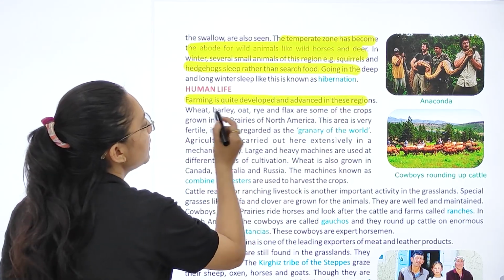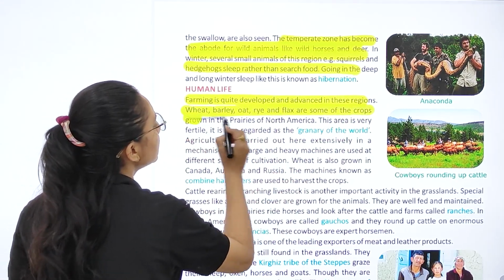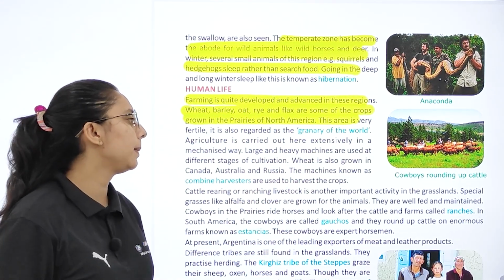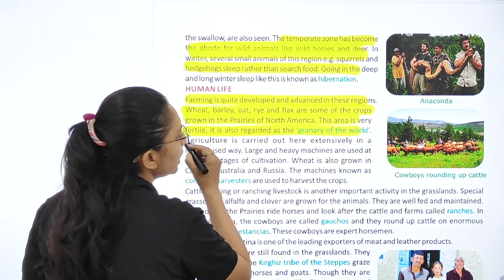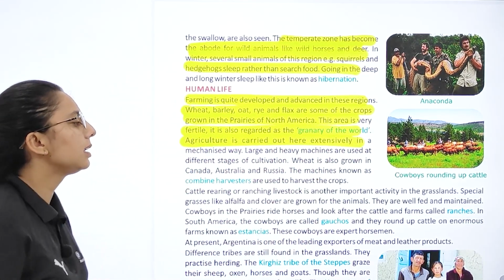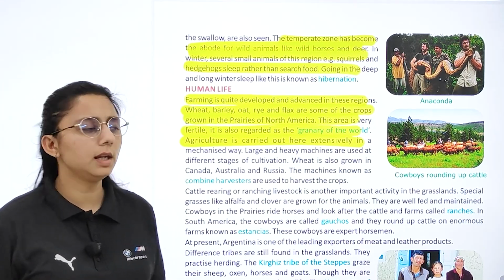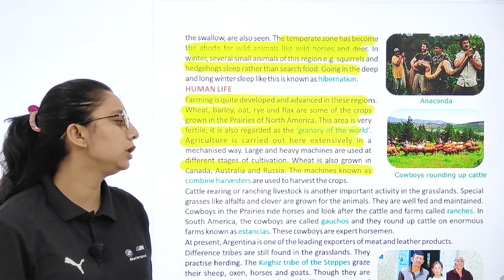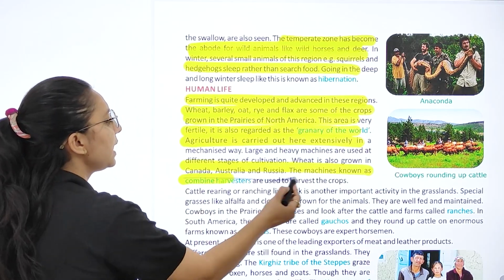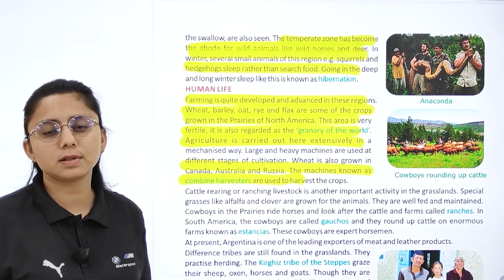Human life, farming is quite developed and advanced in the region. They grow wheat in the prairies of North America. The area is very fertile and it is also regarded as the granary of the world. Agriculture is carried out extensively, right? So Canada and Australia and Russia, they are wheat growing areas. A machine known as a combine harvester is used to harvest the crop.